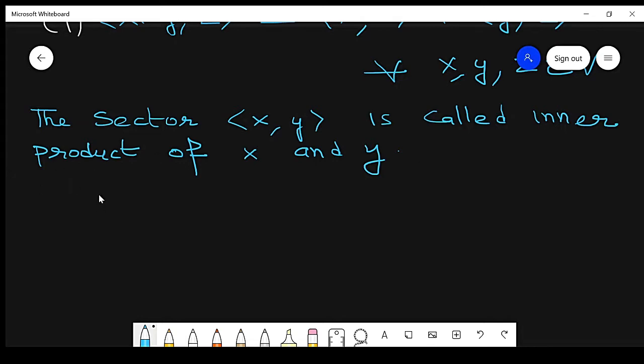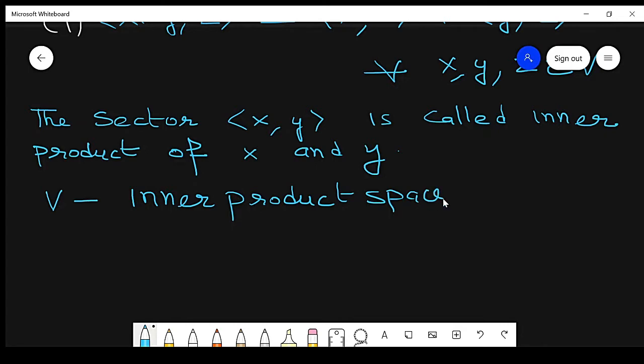So any linear space which is equipped with an inner product is called an inner product space. So this V is called an inner product space, and the second name is pre-Hilbert space.